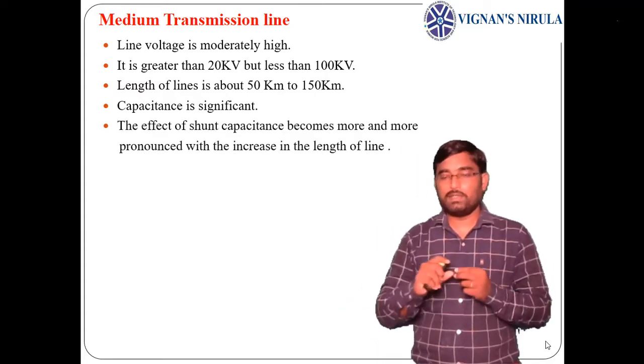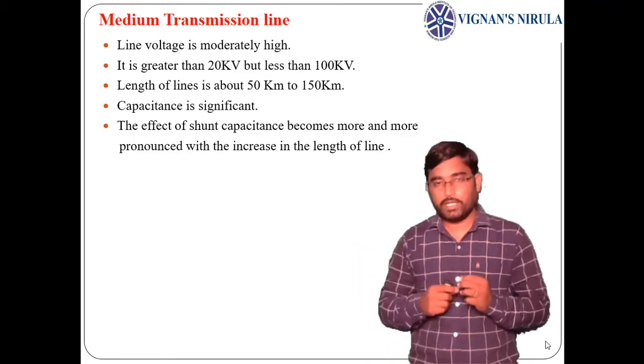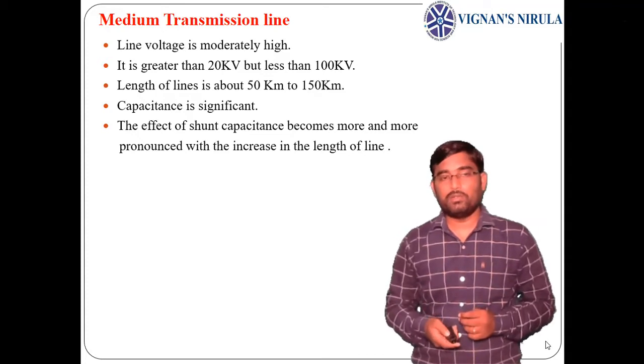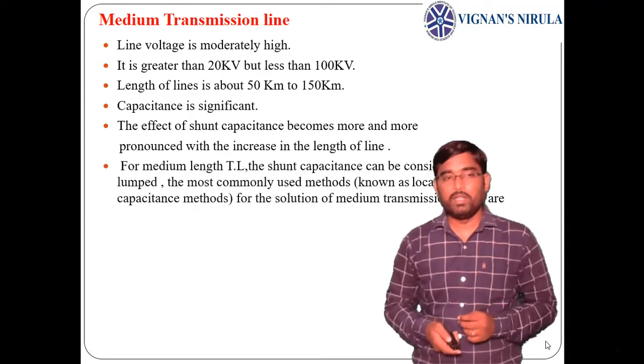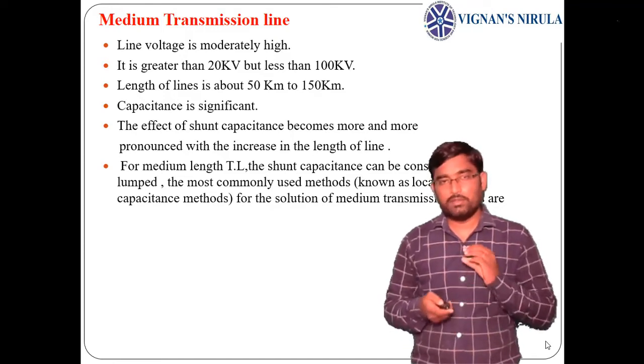As the length increases, the charging current will be significant, so the capacitance should be taken into consideration, and the effect of shunt capacitance becomes more and more pronounced with the increase in the length of the line. For medium transmission lines, we have different approaches.